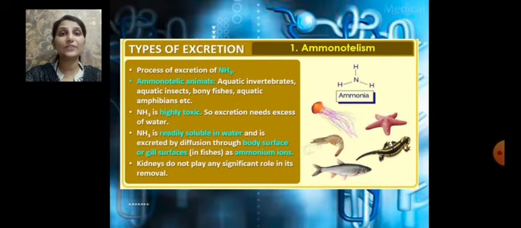And the kidney does not play any significant role in the removal of ammonia.